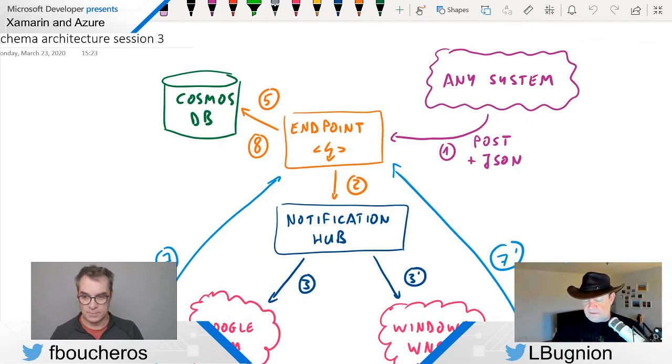So basically the idea is that any system can send very easily a push notification to a set of devices. That's kind of the base idea. And I use that for a number of things. Like, for example, let's imagine that you and I do a lot of video encoding, right? And video encoding takes hours and you would like to be notified, for example, when it starts and when it stops. Okay, so that's one scenario.